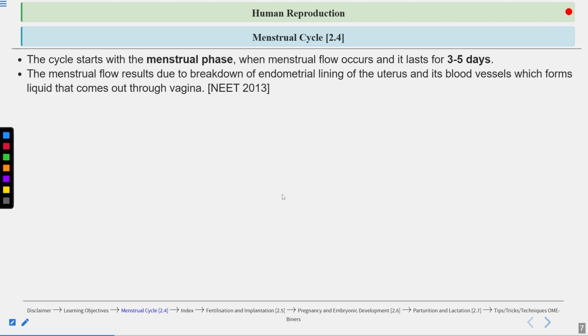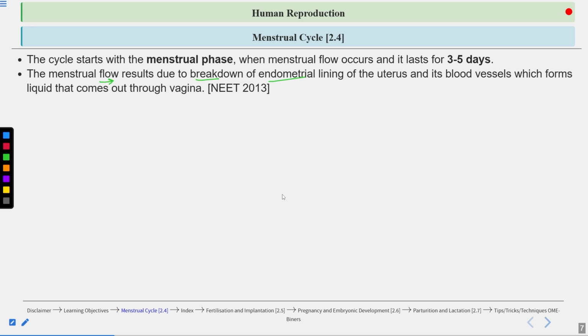Now the menstrual flow results from the breakdown of the endometrium. The endometrium becomes very thin and it breaks down. This is also known as the shedding of the endometrium. Because of the shedding of the endometrium, bleeding occurs, or you can say a liquid comes out from the vagina, which is known as the menstrual flow.